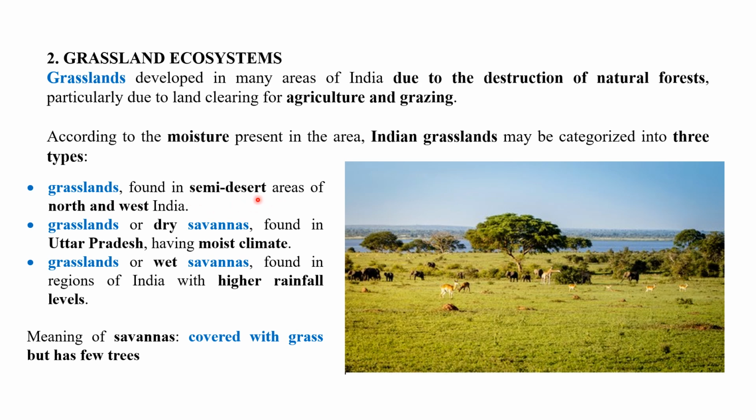Grassland found in semi-desert areas of North and West India are grasslands or dry savannas. The word savannas is also used. Savannas means land covered with grass but having few trees. In this figure you can see the savannas found in Uttar Pradesh, having a moist climate. Grassland or wet savannas are found in regions of India with higher rainfall levels.